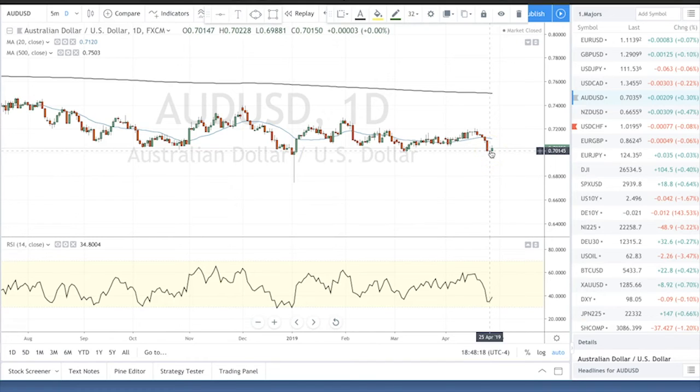We sort of did take the 70 handle last week, but it's a typical touch and rebound type of trade here. The second move through 69.80s would be a lot more convincing. And if we trade 69.75, 69.70, that would really open up the gateway towards a move to the downside as we go forward.